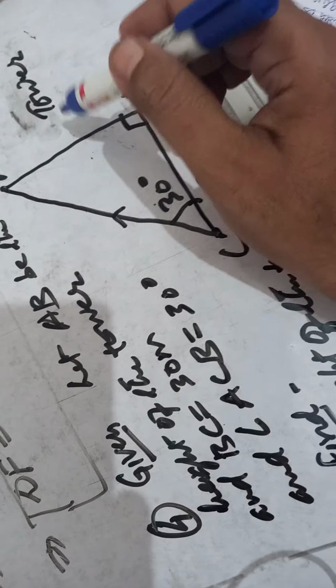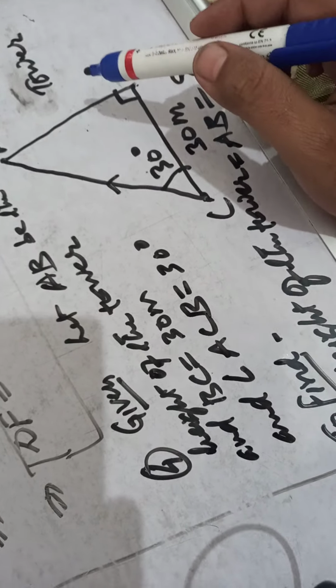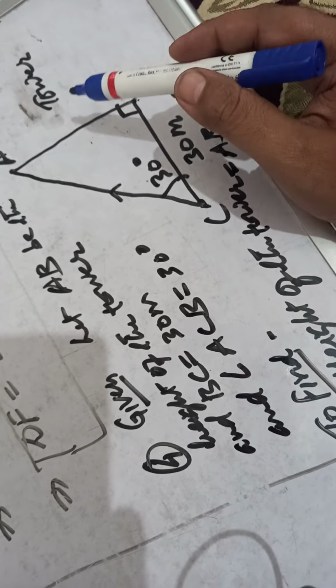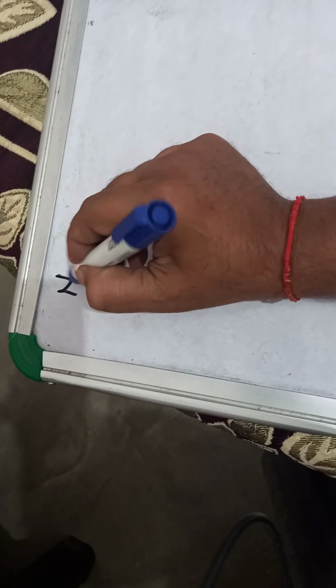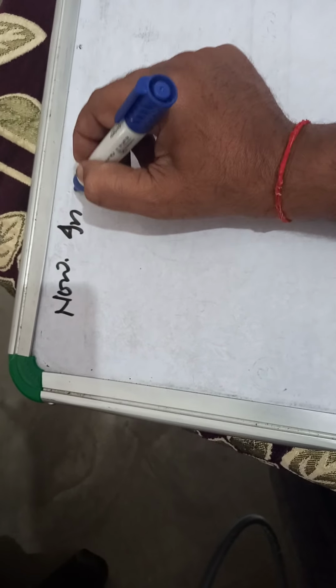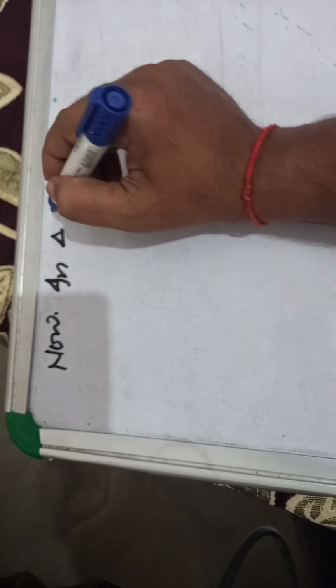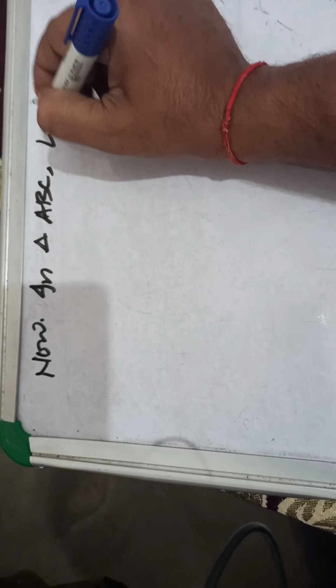Here, children, see, the perpendicular we have to find out, the base is already given. So what is the shortest way to find out? If we take tan theta, then tan theta equal to perpendicular upon base, and it will be found out. So in triangle ABC, angle B equal to 90 degree. See the figure, children. That is tan 30 equal to AB upon BC.